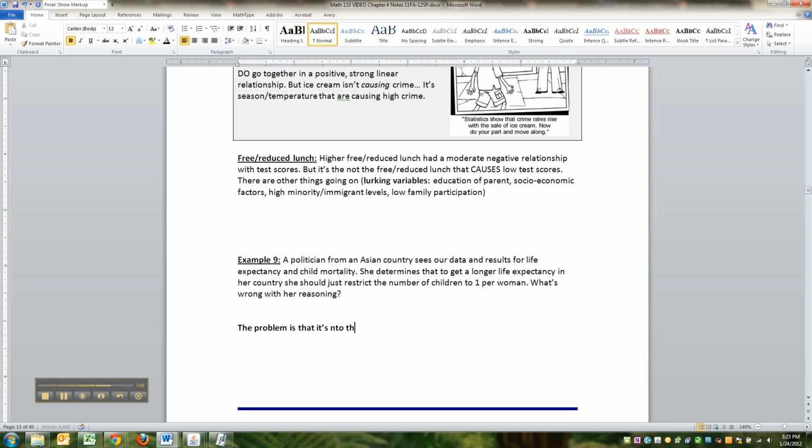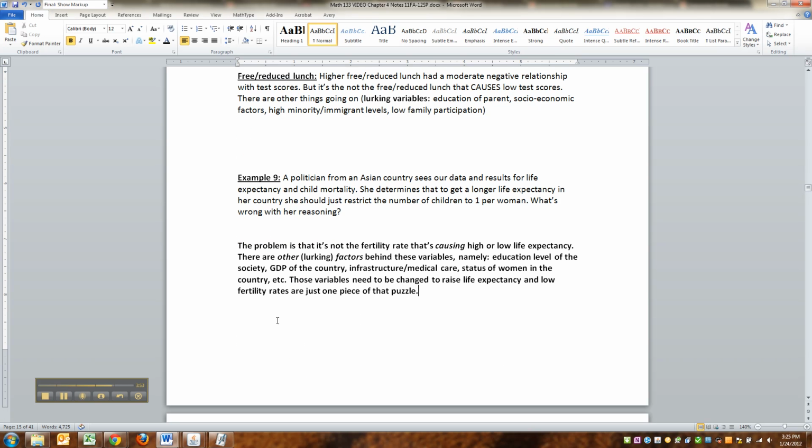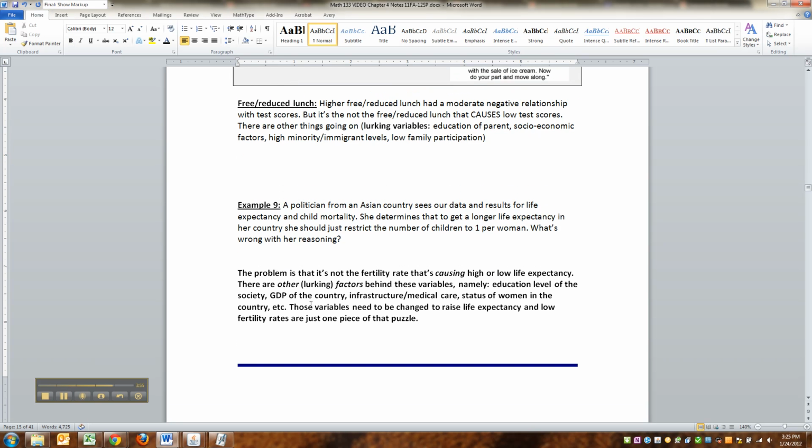it's not the fertility rate. You know, let me type this. Hold on one second. There we go. All right, so the problem is not that the fertility rate is causing high or low life expectancy. I mean, you can't just arbitrarily go, oh, one kid, that's it, right? There are other factors, i.e. lurking variables, behind these variables.